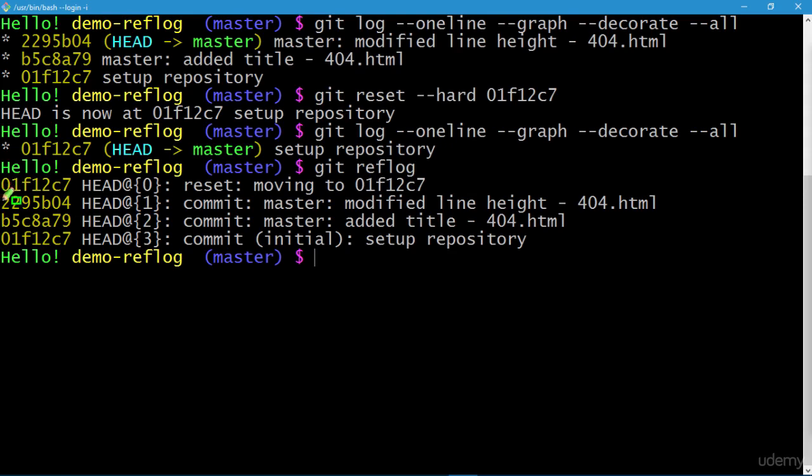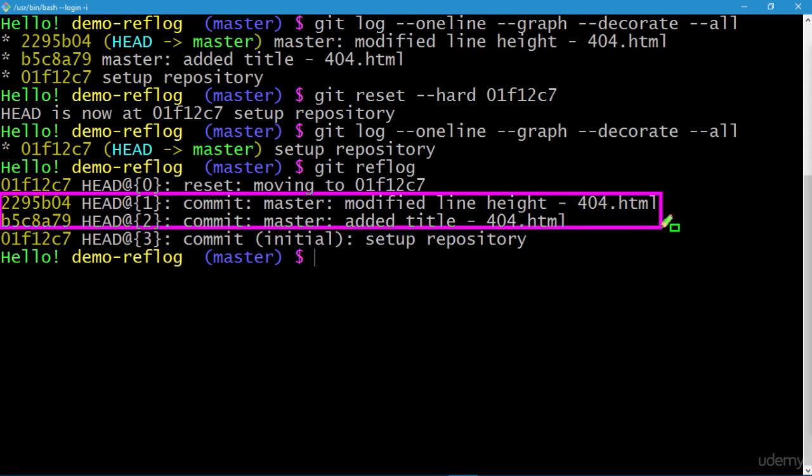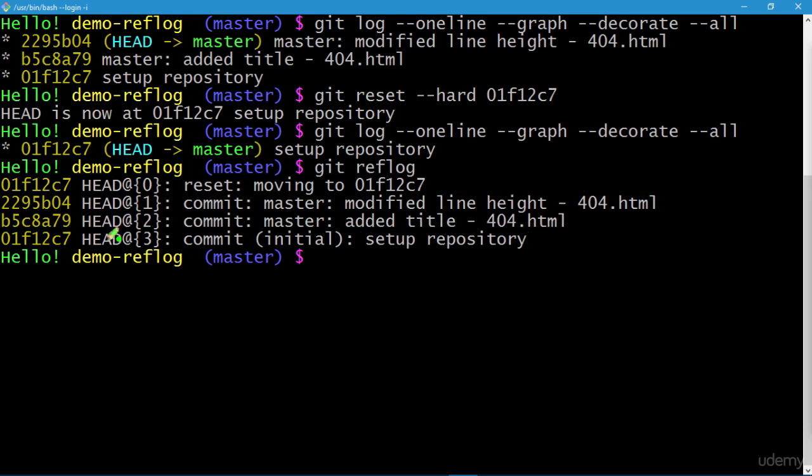And let's assume that I stopped working on this feature which is related to these two commits, and after a few days I had a discussion with my developer friend, and after the discussion I realized that I should not have scrapped these two commits, and it's important for me to restore my repository to what it was before the reset was done. So Git provides you the opportunity to do that.